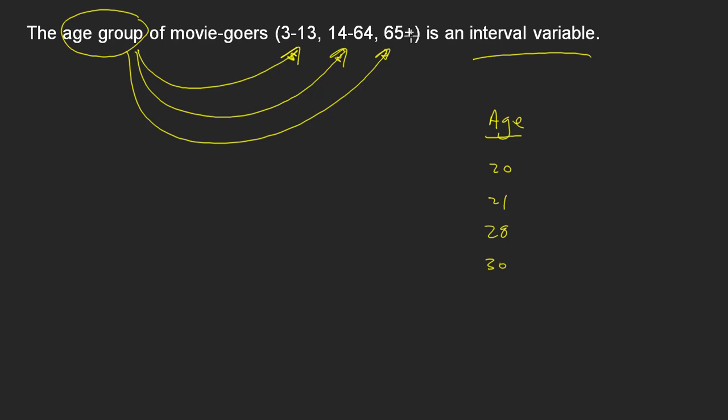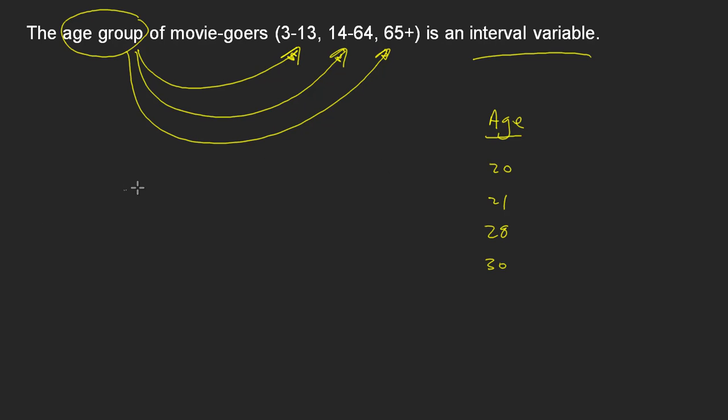Also, if we know that somebody has purchased a senior's ticket to go to the movie, this doesn't tell us at all how old they are. Somebody who's a senior could be 65, they could be 72, they could be 123. We don't know if they're in the 65 years or older group. We don't know anything about their actual age other than they are above the age of 64.